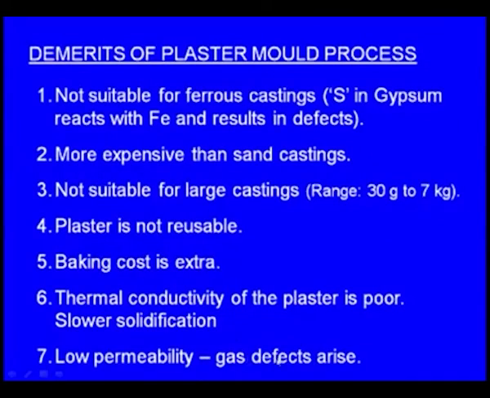Next, low permeability. What is this permeability? It is the ability of the mold to allow the hot gases to pass through it. Whereas in the sand casting process, between the neighboring sand grains there will be some gaps. Through these gaps, the hot gases pass through the sand mold. Whereas in the case of the plaster mold, pores will be very few. That's why there will be low permeability. What happens if there is low permeability? The hot gases that are developed inside will be accumulated inside the mold cavity, so that results in casting defects.